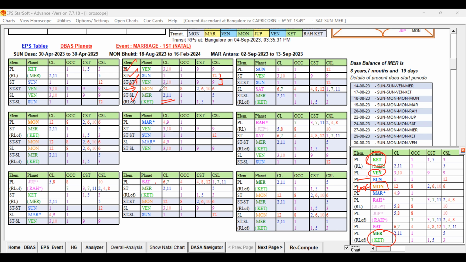The Dasa Lord's unfavorable key planet, either it is influencing the dasa, or it is, sorry, not dasa, destiny. Whether the destiny is influenced by the unfavorable key planet Moon in its ruler. But you can see destiny is having that Moon only at the 2A level. Indirectly, it is giving the impact. Otherwise, destiny is good.